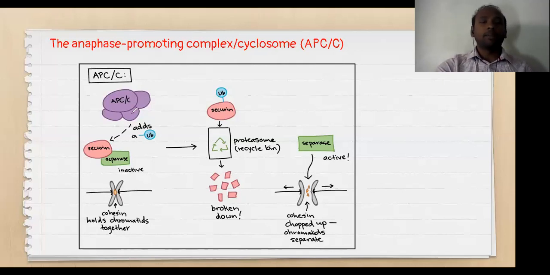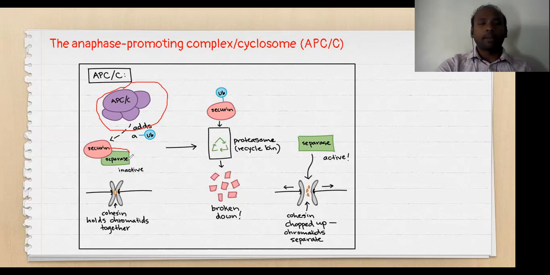In the absence of this factor, there is a protein that we call securin. Securin will bind to the separase. Once the separase is bound by the securin, the separase enzyme is inactive.